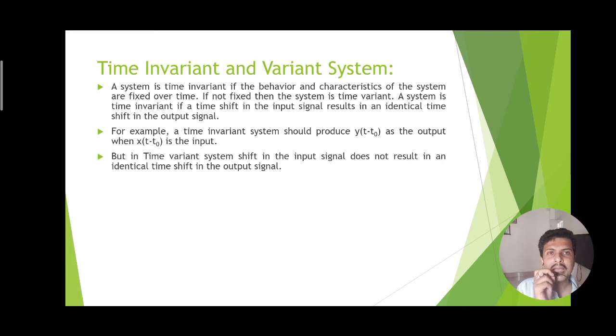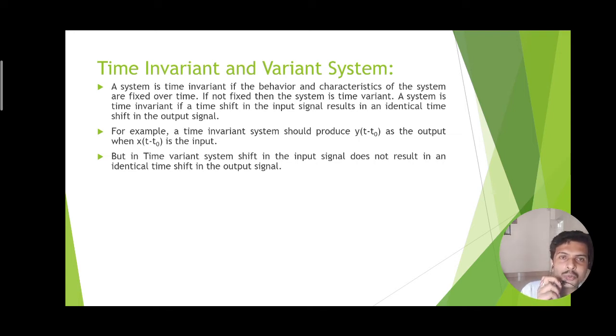Now here is another example, time invariant and time variant system. Now what does it mean? Let us come to the time invariant system. Suppose x(t) is a signal which is applied to this system and it is producing y(t). Suppose we get the delayed version of y(t) by t0 amount of time without delaying the input, so that we can represent y of t minus t0, right? Because once we are getting the output y(t), we can delay it by a certain amount of time. Now suppose x of t minus t0 is applied. That means x(t) is delayed first and then applied to the system.